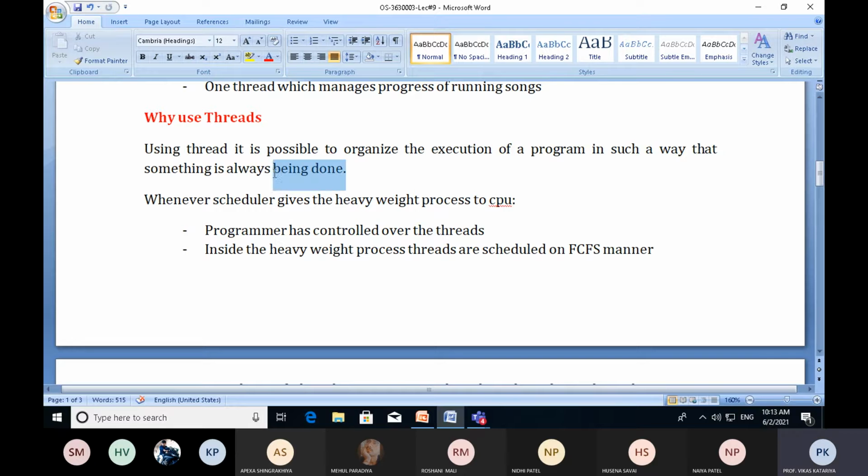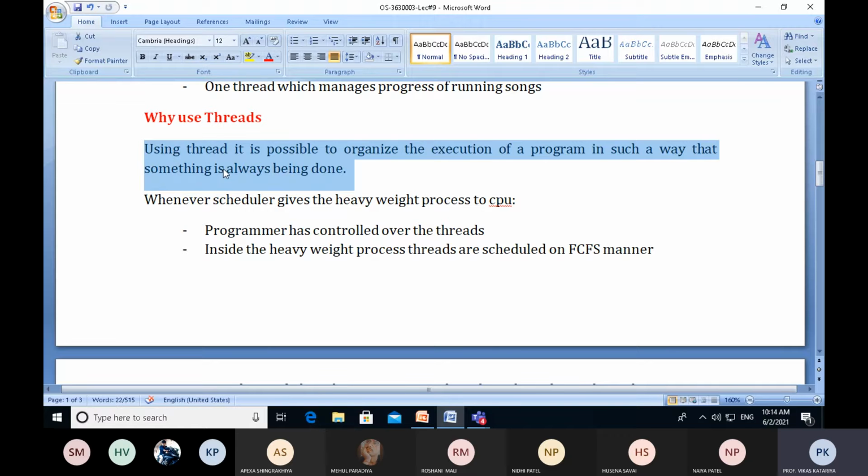If you want larger throughput or larger utilization of the CPU, somehow we need to create a number of threads in primary memory. If we create so many threads in primary memory, we always give the CPU something to do. If the CPU continuously executes programs, we can say there is greater throughput.